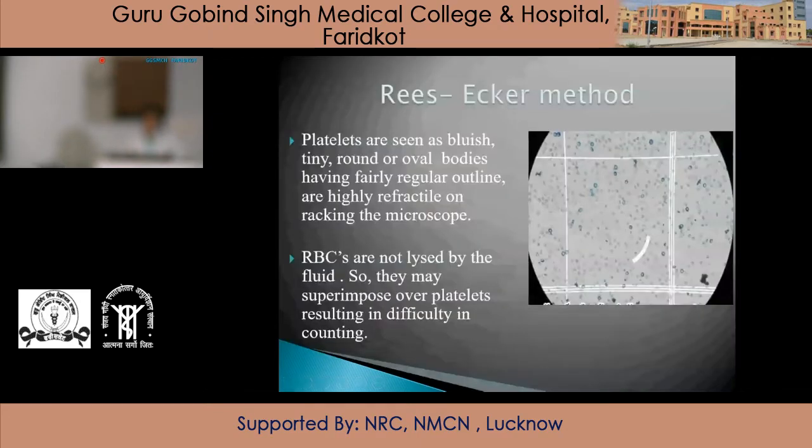So with this method, platelets are seen as bluish, tiny, round or oval, having fairly regular outline bodies. These are highly refractile on racking the microscope. So continuously rack the microscope with fine adjustment and they will appear and disappear. So they are highly refractile bodies.